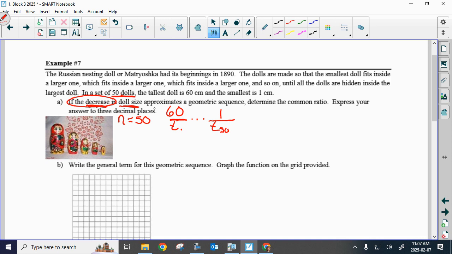Okay, so if it's going to be a geometric sequence, and we've got this formula, Tn is equal to T1 times R to the n minus 1, can you guys algebraically determine the common ratio? Do you have enough information to find the common ratio? Then do it.